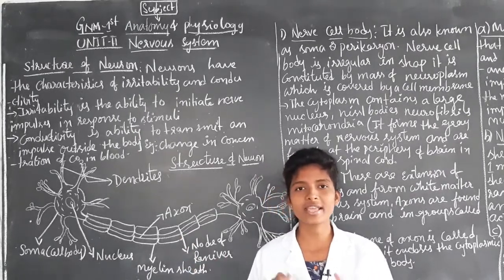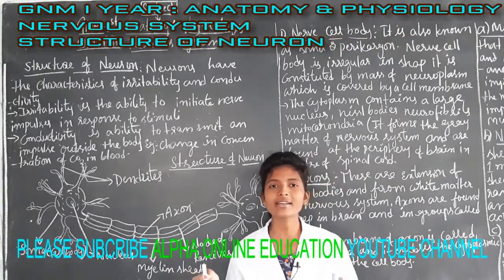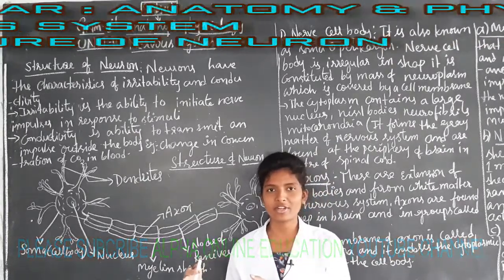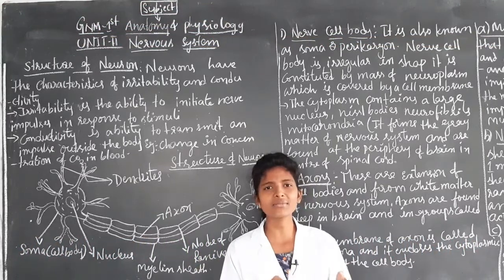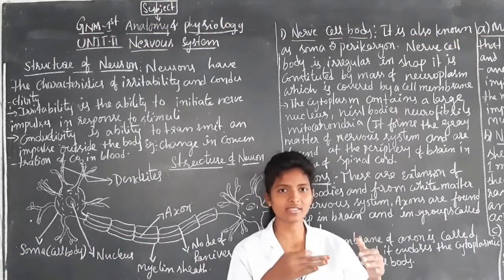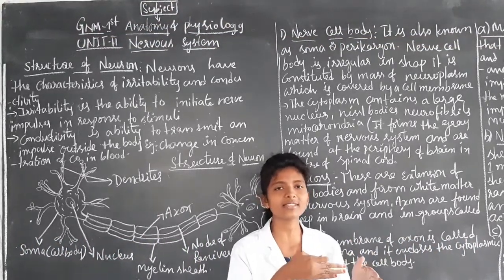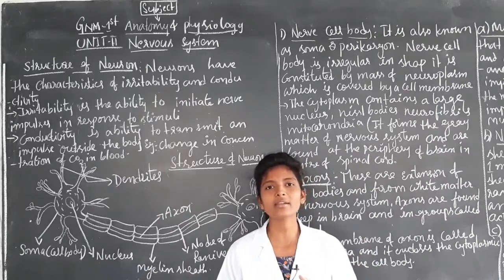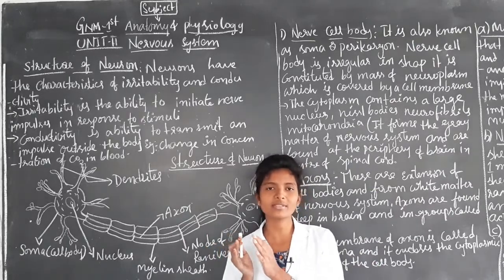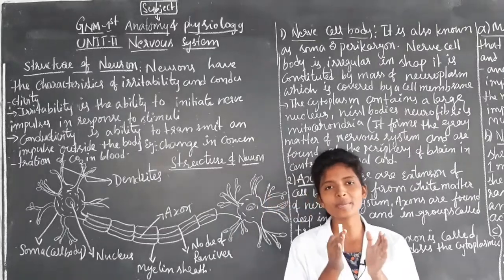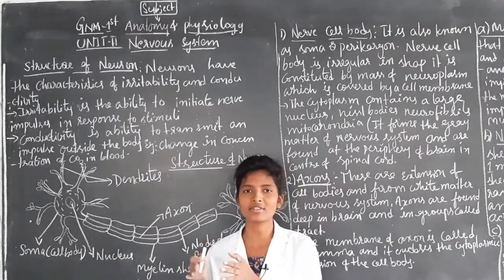The classification is divided into two types: the central nervous system and the peripheral nervous system. The central nervous system consists of the brain and spinal cord, whereas the peripheral nervous system consists of the autonomic nervous system and somatic nervous system.